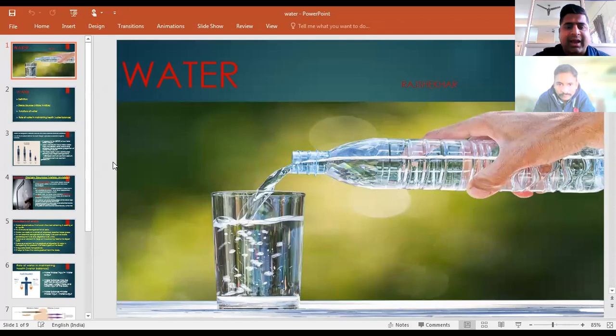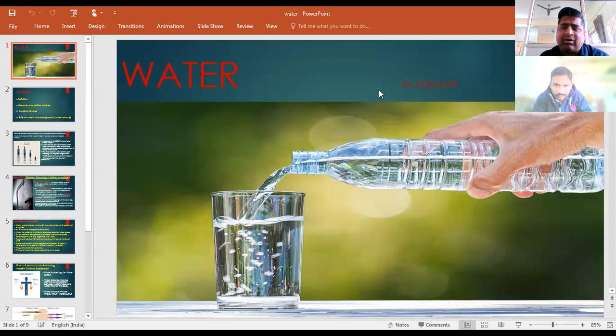Arman Khan, you are right. It's inorganic. It's not organic because organic compounds contain carbon, and H2O is hydrogen and oxygen. So it does not contain any carbon. So it's an inorganic nutrient.